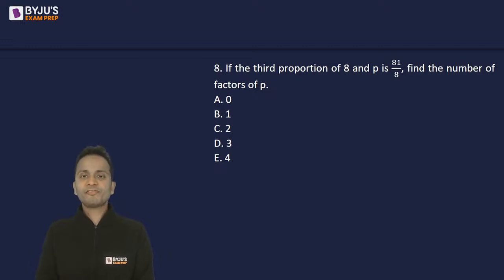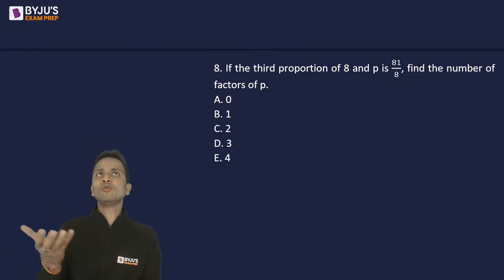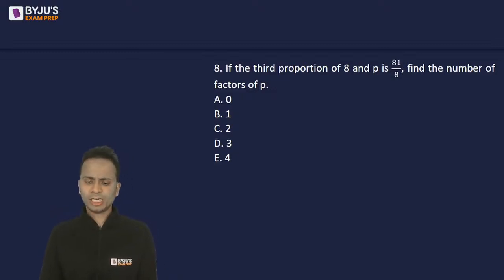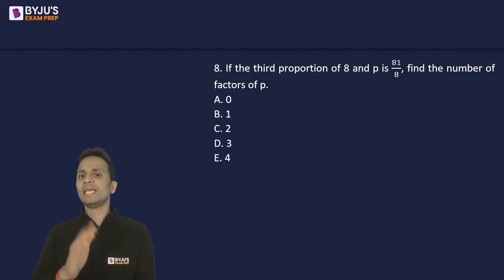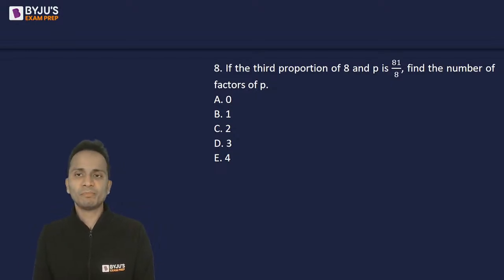The question is, if the third proportion of 8 and P is 81 upon 8, find the number of factors of P. So first of all, you'll have to calculate the value of P. For that, you need to know what is third proportion. A very simple concept of ratios and proportions. So calculate the value of P by using the given relation between 8, P and 81 upon 8, and then find out the number of factors of P.